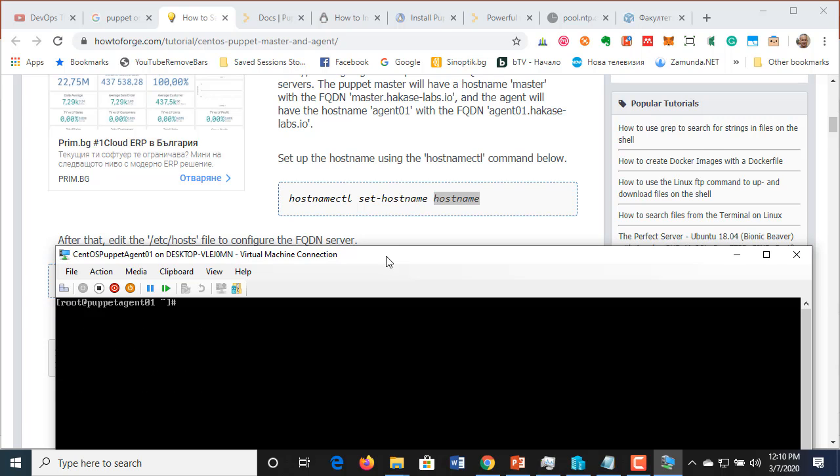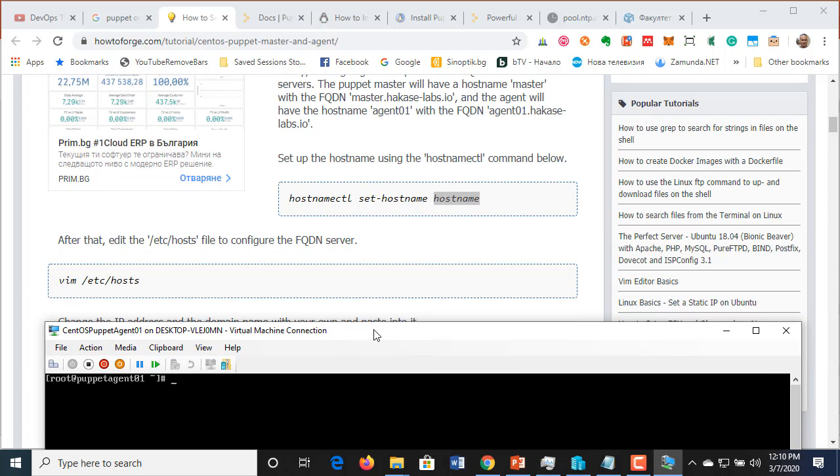And if you want to change it, hostnamectl set-hostname, and in this case, if I want to switch it to something, I can type puppet agent 02 if I like. Local domain, I'm not gonna do it right now.